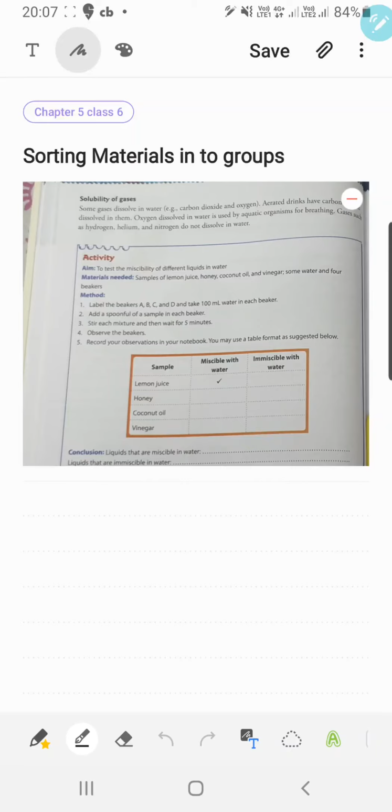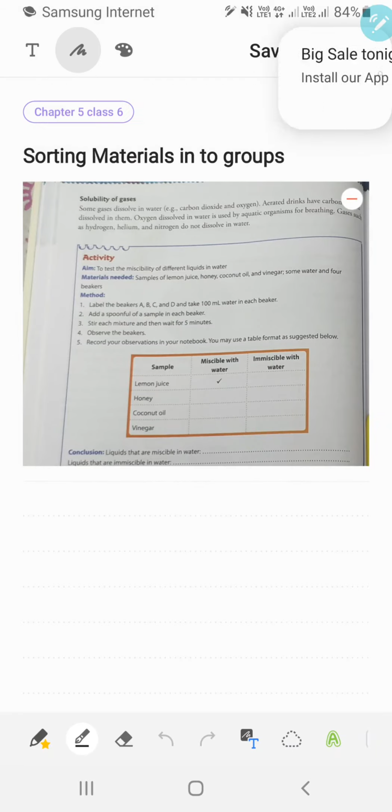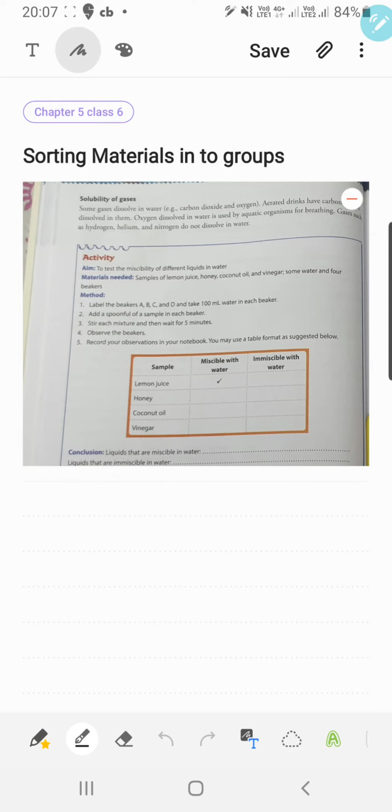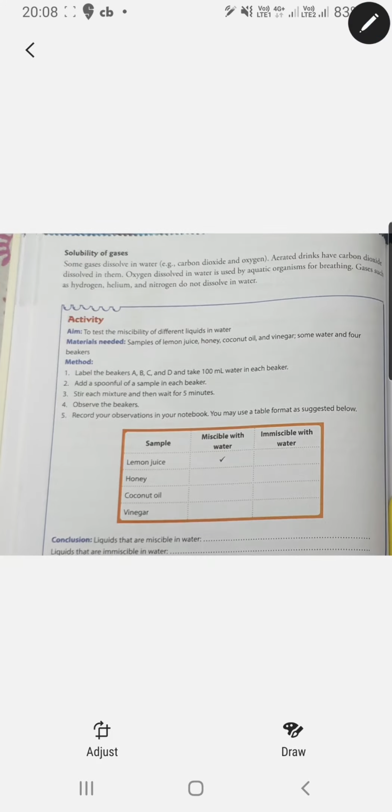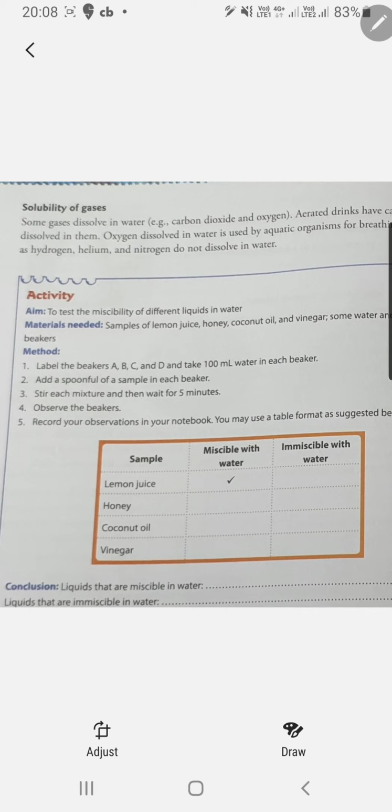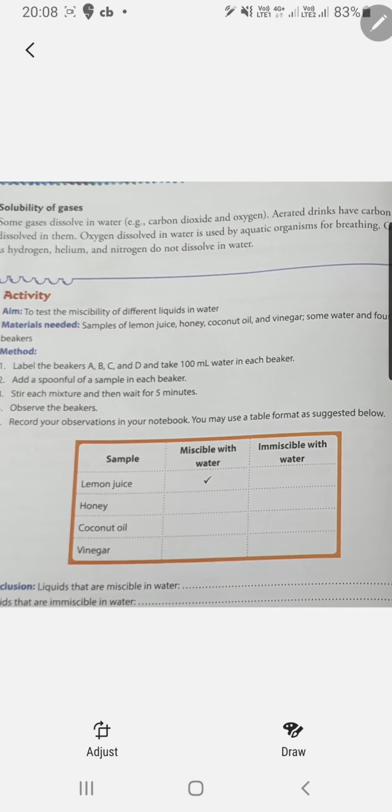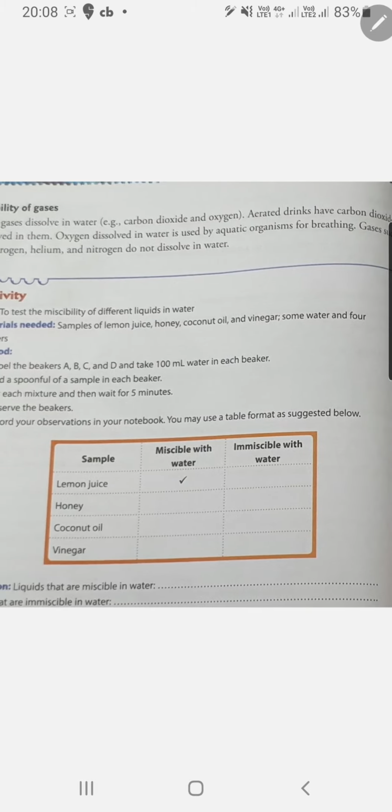Morning students. Today we will discuss the chapter sorting materials into groups, and the topic we will discuss is the solubility of gases. So in the last video we studied the solubility of solids and the solubility of liquids. Now we will study the solubility of gases. Some gases dissolve in water, for example carbon dioxide and oxygen.